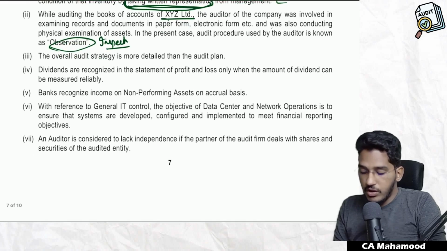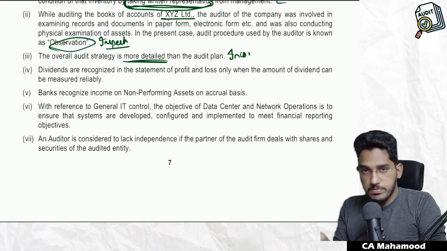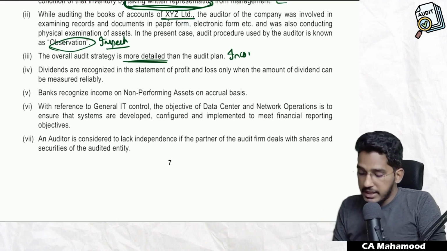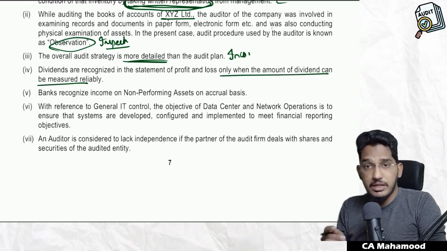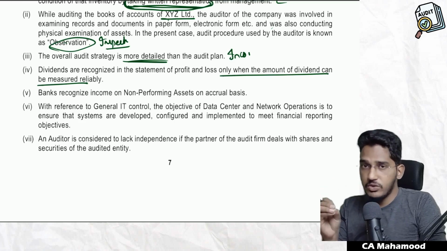Next one, the overall audit strategy is more detailed than the audit plan. Incorrect. Why incorrect? Because the plan is more detailed than the strategy, not the strategy more detailed than the plan. Next: dividends are recognized in the statement of P&L only when the amount of dividend can be measured reliably. See, if you can measure the dividend, can you recognize it? No. If you simply measure the dividend, you can't recognize it.